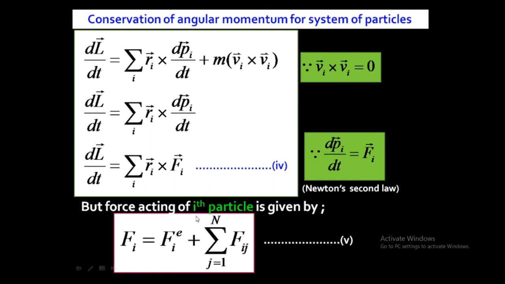We can put these values in place of F_i, putting the value of F_i from equation 5 into equation 4.